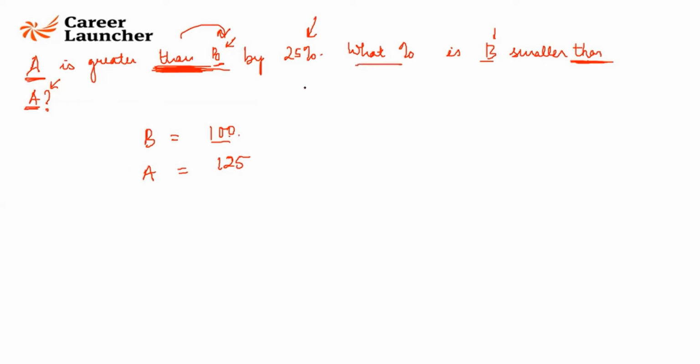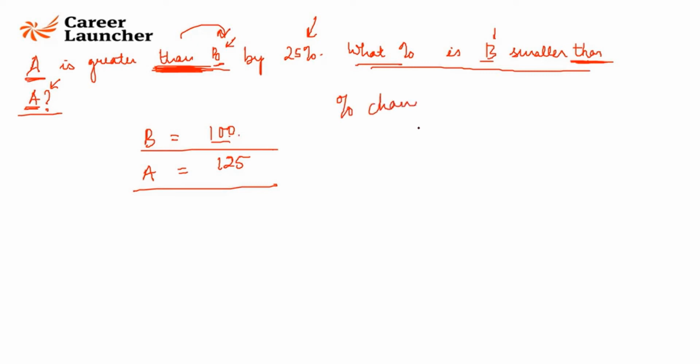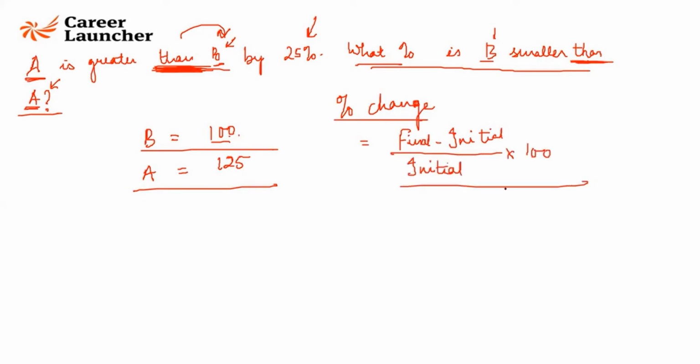But now look at the question. If B is equal to 100 and A is equal to 125, by what percent is B smaller than A? Now, how do you calculate percentage change? Percentage change is calculated by final value minus initial value, upon initial value, into 100. All of you agree to this?